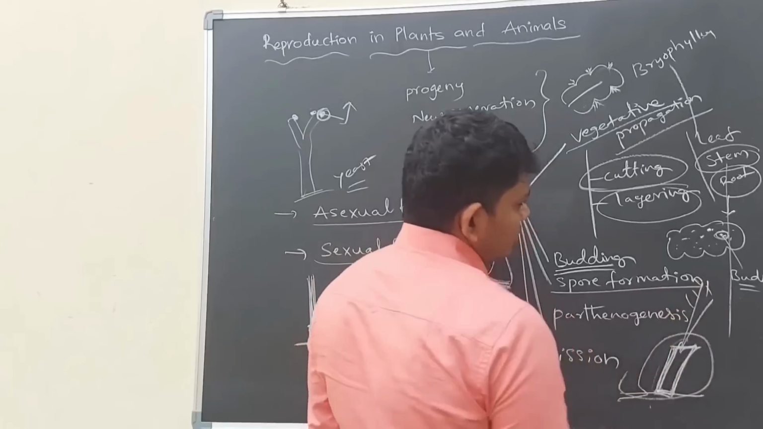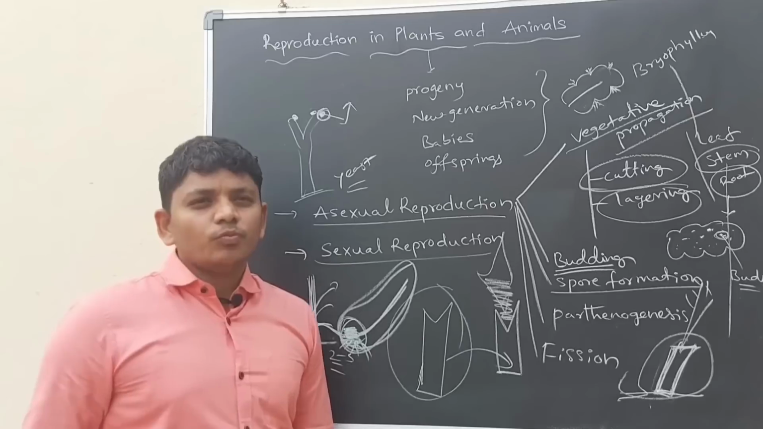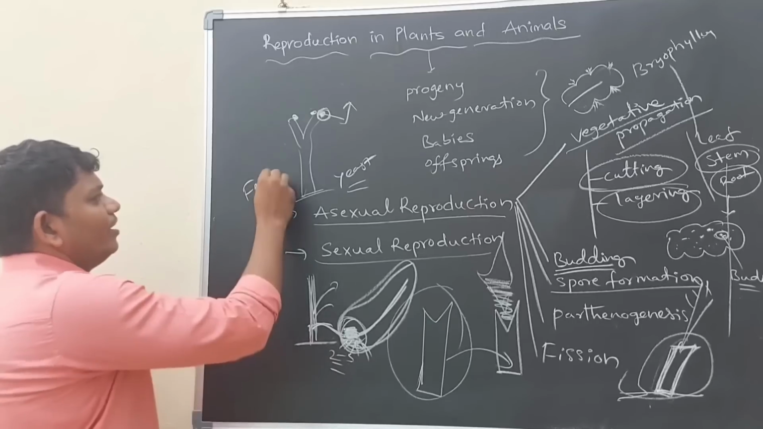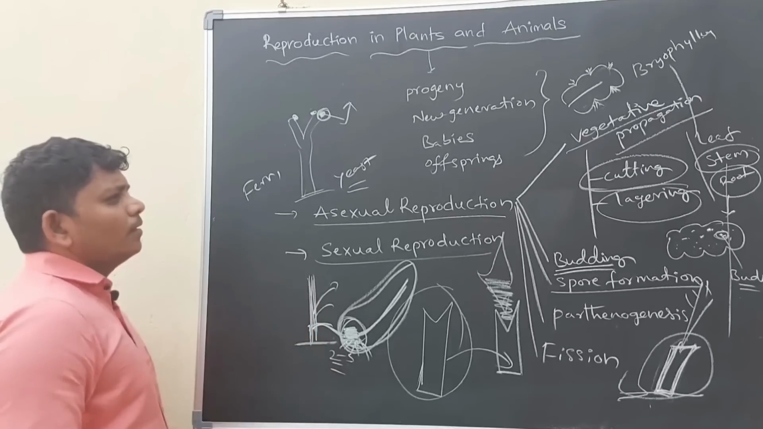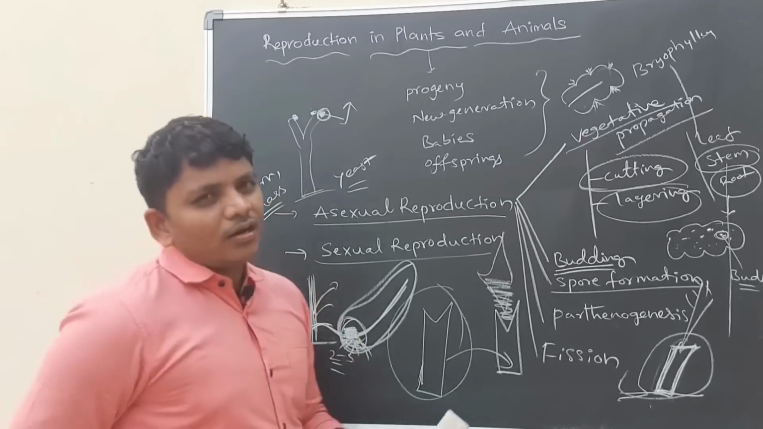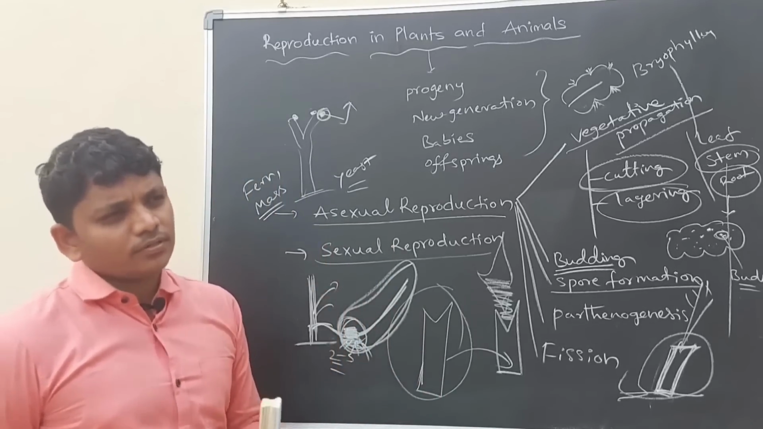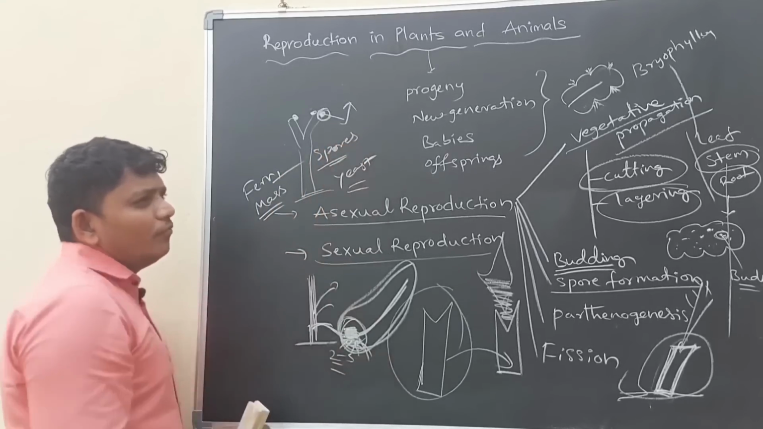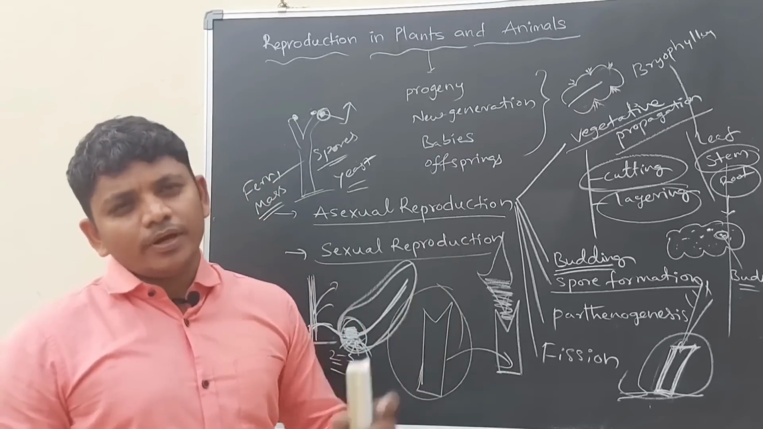Next, spore formation. Spores are just like small particle like seeds. For example, fern and moss. Usually they are the initial stage of plants. They are not complete plants. They produce spores. Whenever these spores reach the soil, then they will grow as an individual plant.